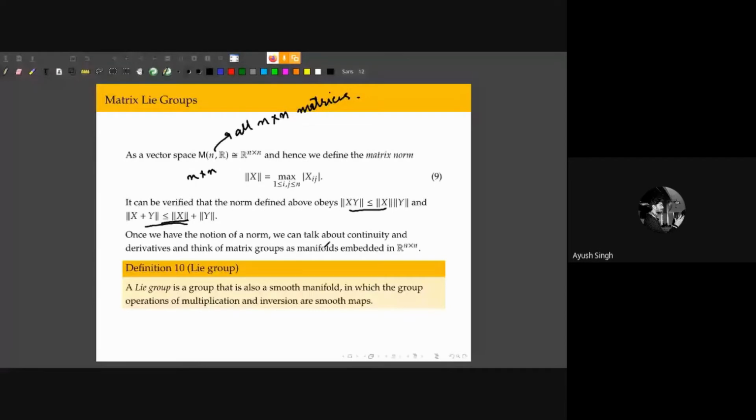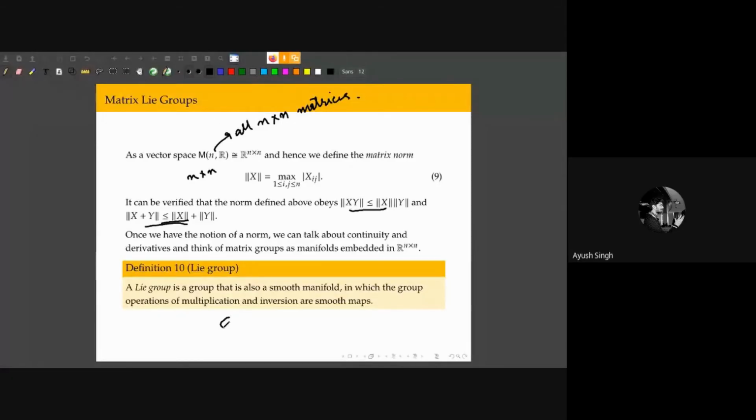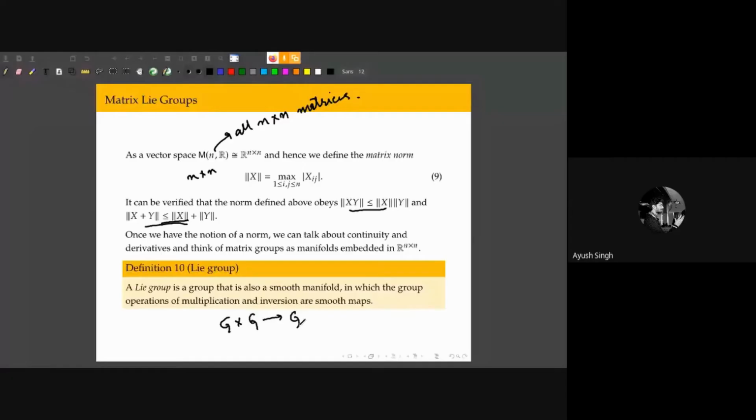So now here is a definition. A Lie group is a very important group that crops up in lots of very disparate places in physics. It is a group that is also a smooth manifold in which the group operations of multiplication and inversion are smooth maps. My group operation of multiplication is a map from G cross G: it takes two elements from the group and assigns one other group element to it. This map is smooth, as well as the inversion operation, which assigns an element of the group to its inverse. So these are the two things we require.